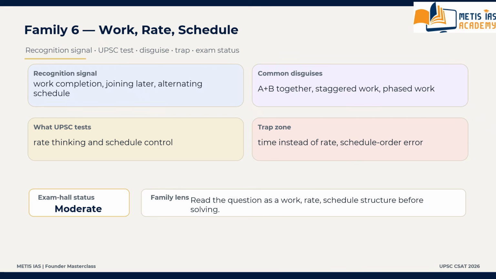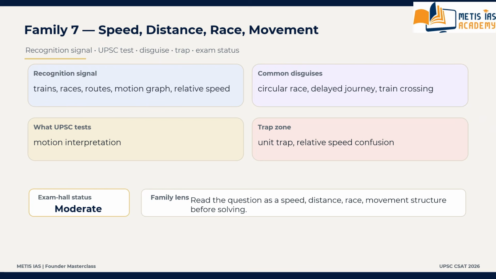Then we are moving to family number 7, that is speed distance race movement family. This is typically an applied family. What is the recognition signal? Whenever the question includes movement, route comparison, relative speed, trains, races, journey change, motion graphs.